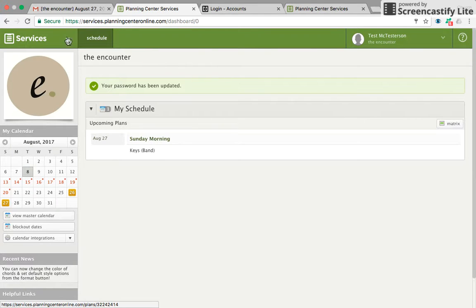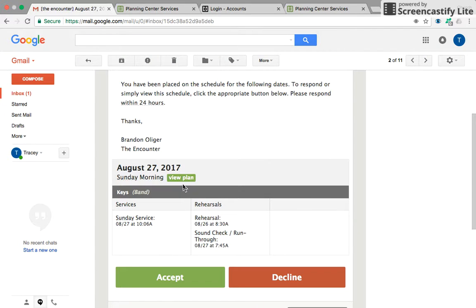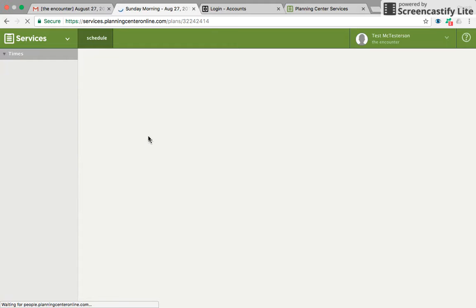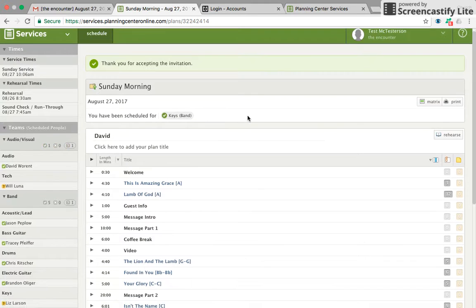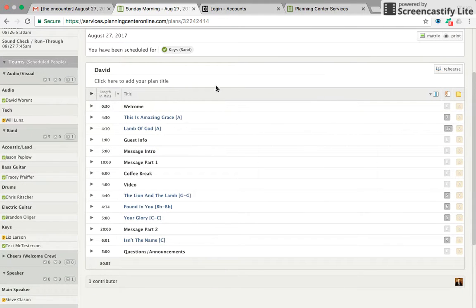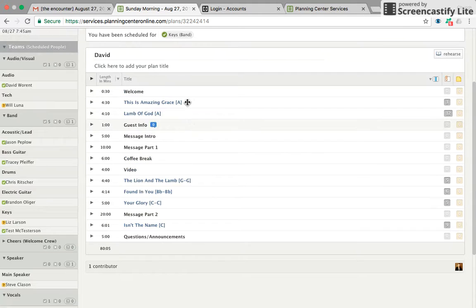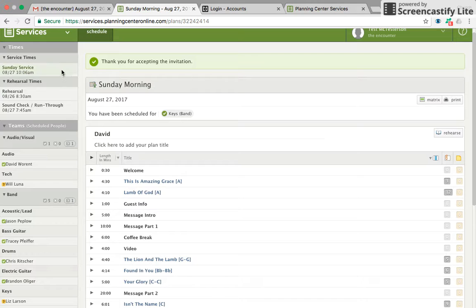So what he can do now is from that email, he can click view plan here, or he can just click right on Sunday morning right there. And he can see lots of information. He can see if he's in the worship band, he can see the service here. He can see the songs that we're playing and what the order of service is going to look like. He can see times over here. He can see when rehearsal is.